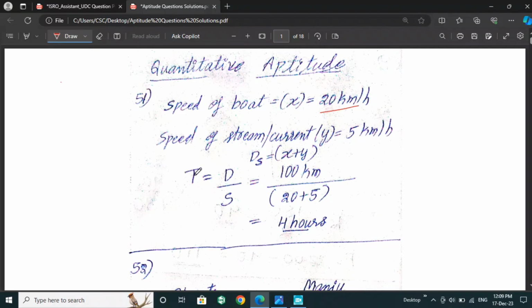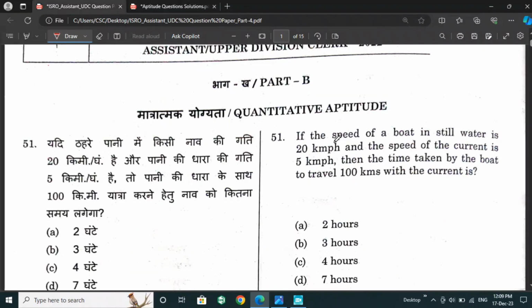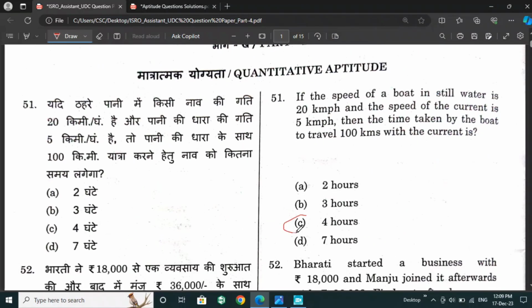For that, time equals distance by speed. For speed we have to take both the speed of the boat and the speed of the current, so we add both: 100 km divided by 25, and we get 4 hours. So for the first question the right answer is 4 hours.